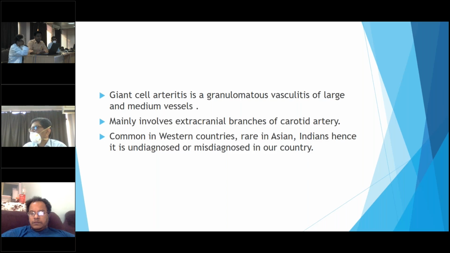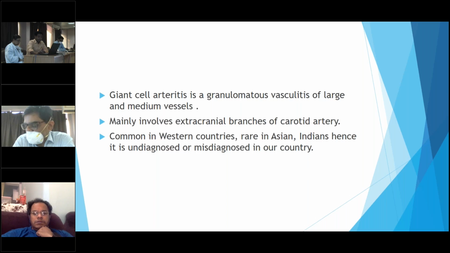Giant cell arteritis is a granulomatous vasculitis of large and medium vessels. It mainly involves the extracranial branches of the carotid artery. Common in Western countries, rare in Asians and Indians. Hence, it is underdiagnosed or misdiagnosed in our country.